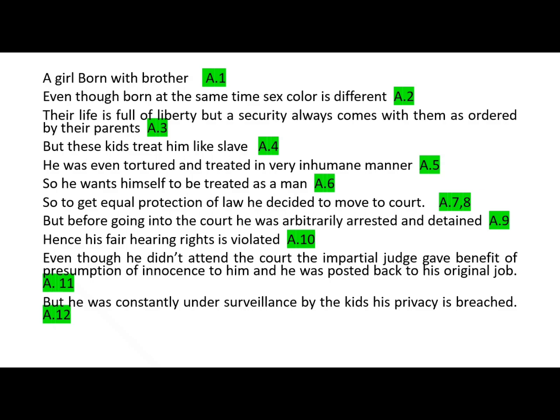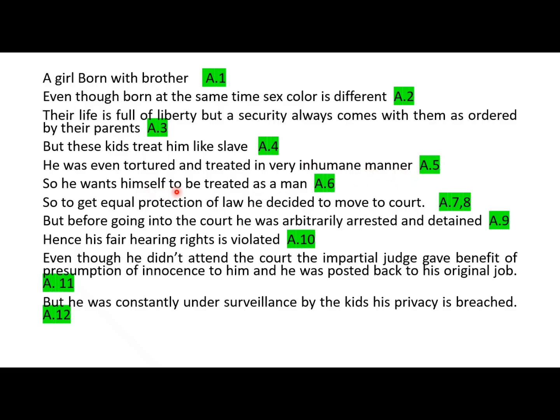Okay, then for article 3, their life is full of liberty, that is right of life, right to liberty and security. Okay, then article 4, right against slave. I'll use the pointer so that it will be easier for it to understand. So right against slavery and right against torture, cruelty and inhuman treatment, article 5.